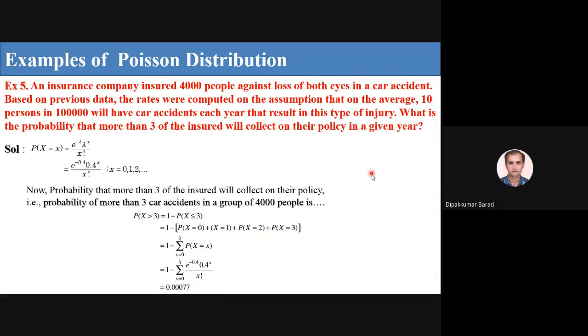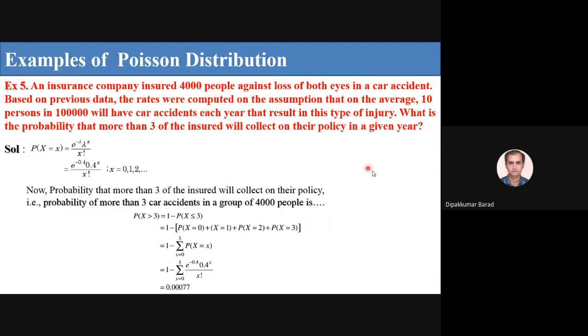So I hope everyone is clear. An insurance company insured 4,000 people against loss of both eyes in a car accident, and based on previous data, the probability is 10 in 1 lakh of a car accident each year resulting in this type of injury.